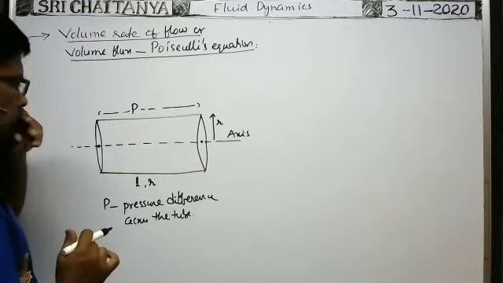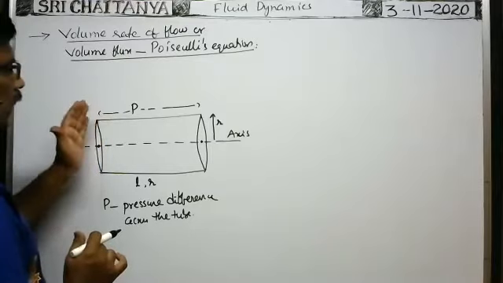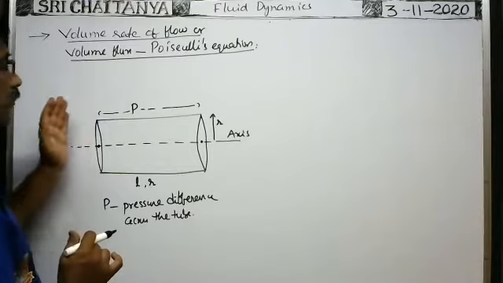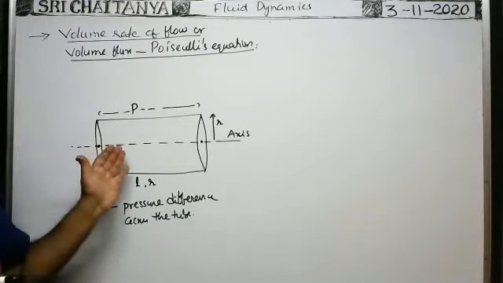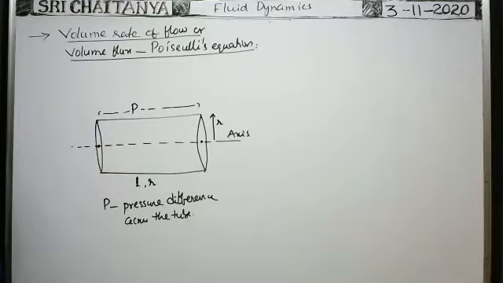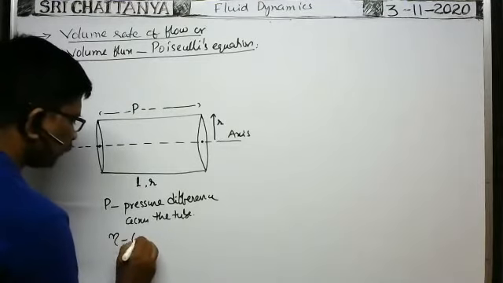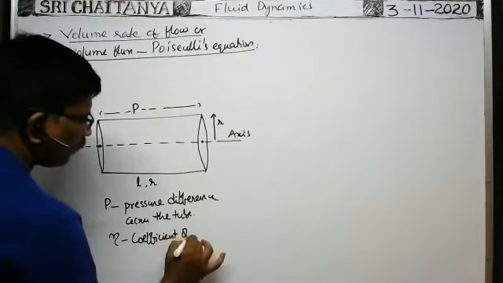Okay, here, suppose the liquid flowing through the tube is incompressible. A viscous liquid is flowing through the tube. Viscous fluid means it has a coefficient of viscosity eta. So eta is the coefficient of viscosity.